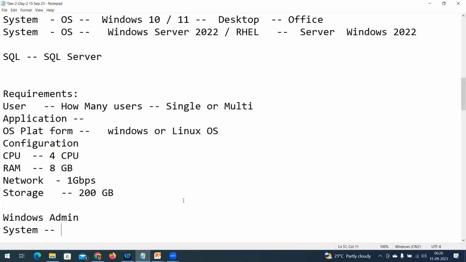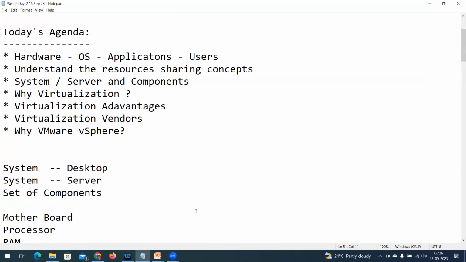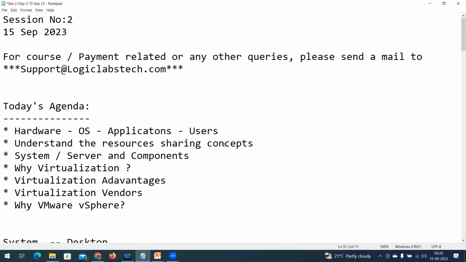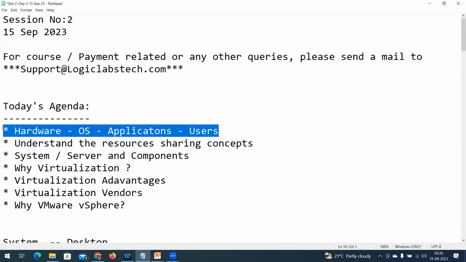Now, why virtualization? Now we understand applications, users, hardware and OS. What is derived, what is the requirement, who is going to depend on what. As an admin, we need to provide a system. In an organization there are multiple applications and multiple service requirements. Now, are you going to go and purchase that many servers?